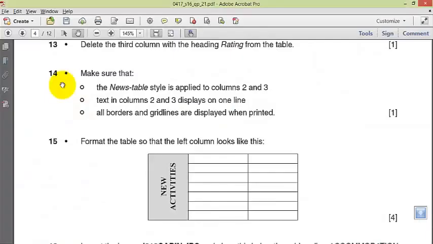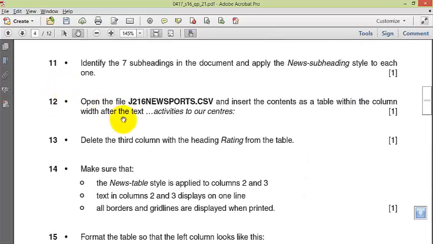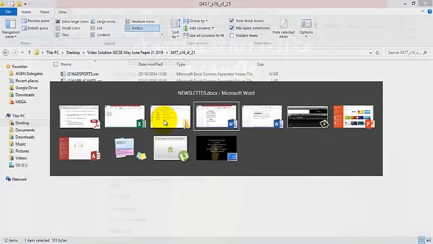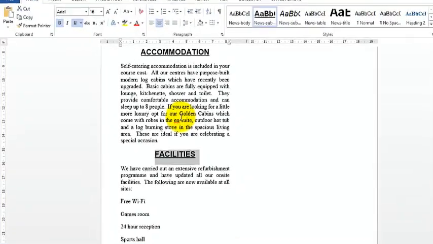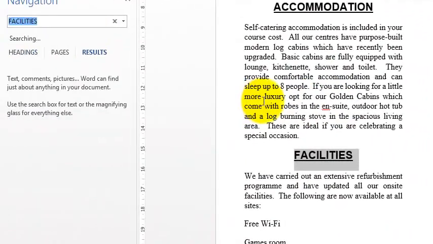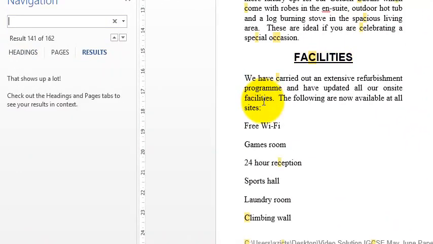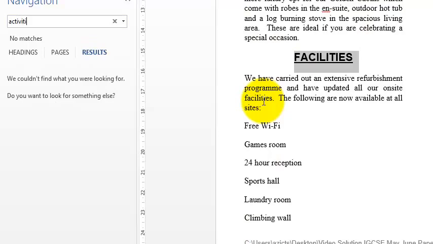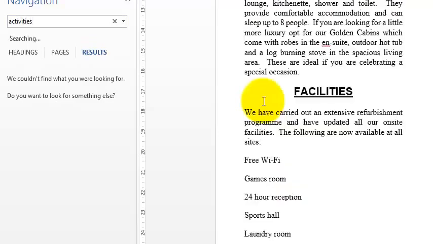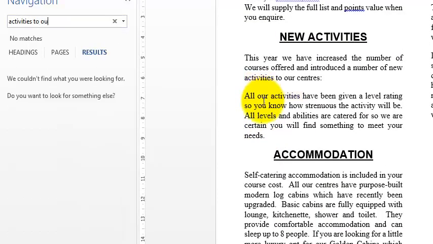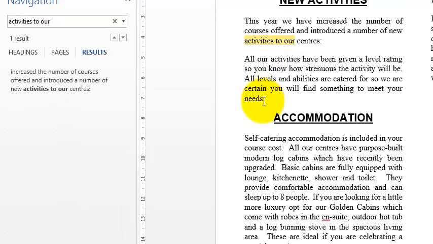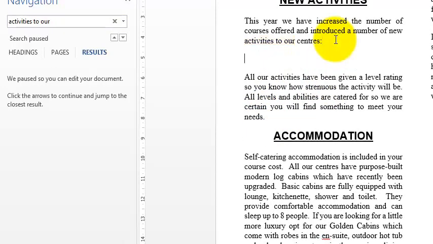I'm going to take this. Within a column after the text, activities to our centers. Okay, Control F, activities to. Okay, so we are pasting it here.